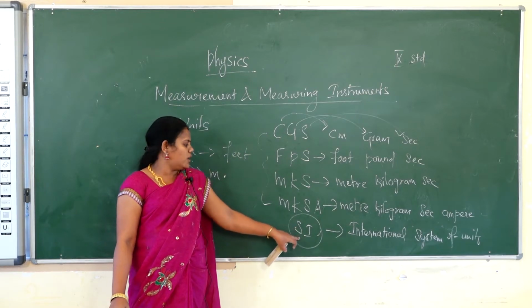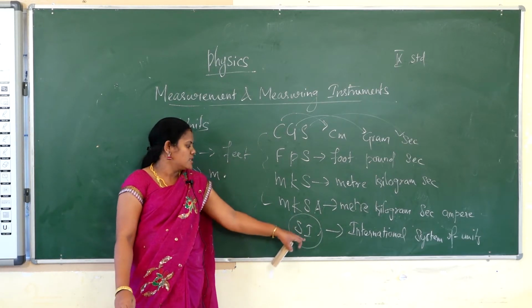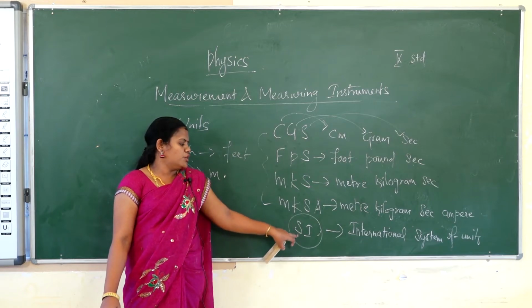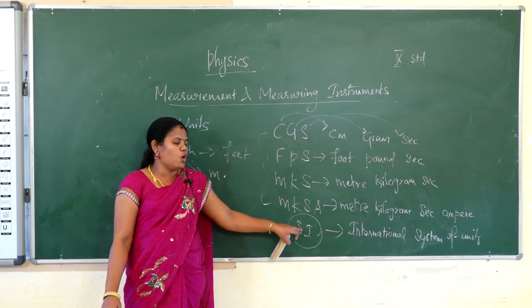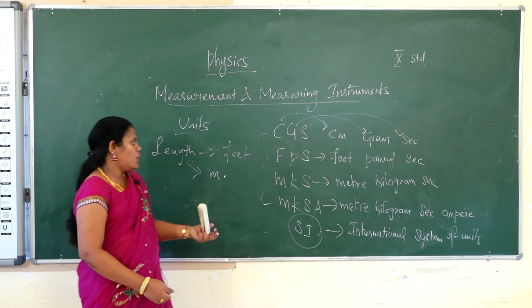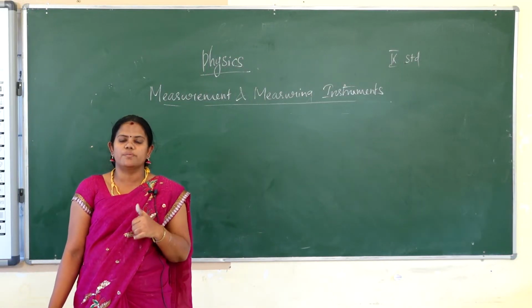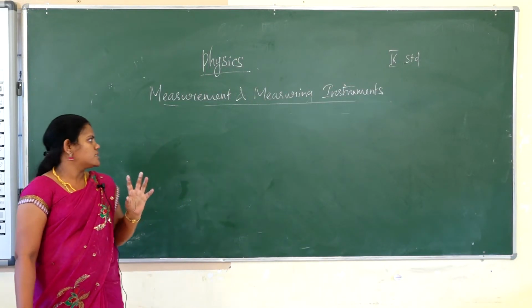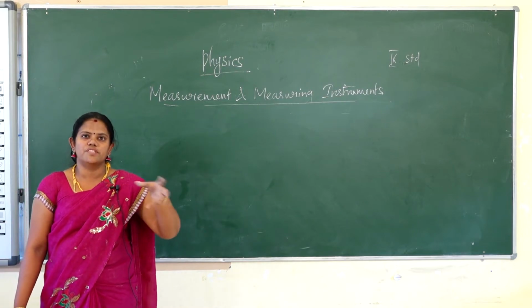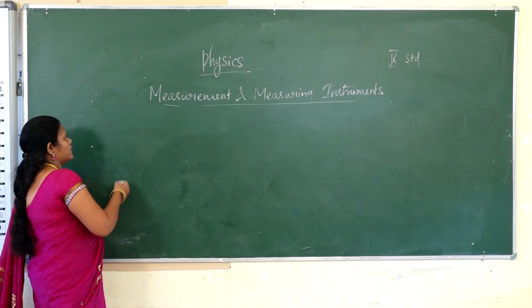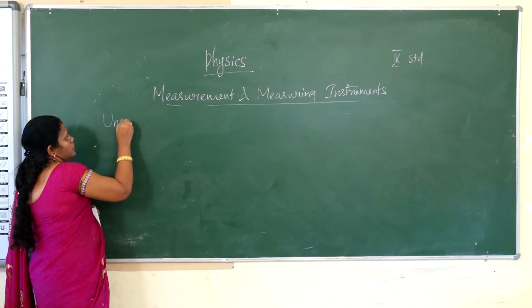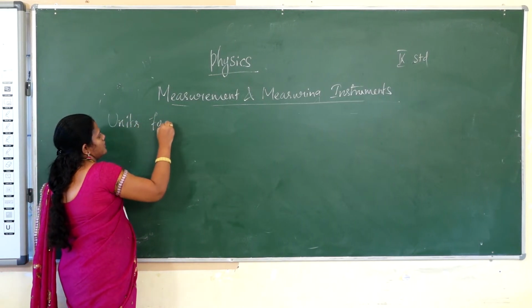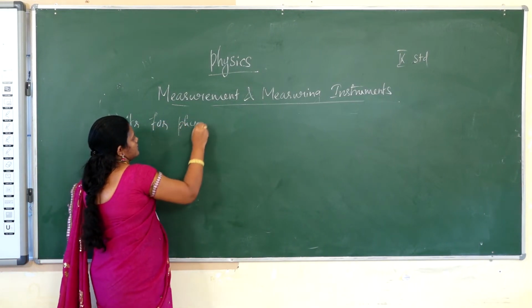Now all over the world we follow the SI system. In physics, you must know the units in the SI system. Okay, let us discuss the units of the various quantities. So first, units for physical quantities.